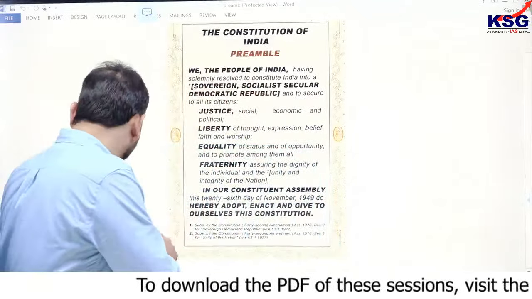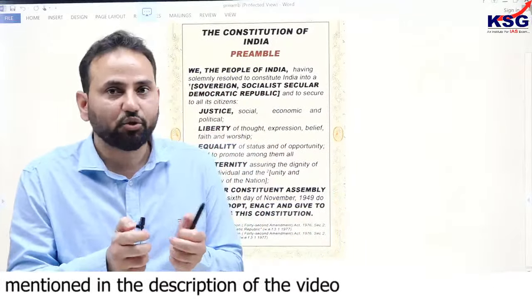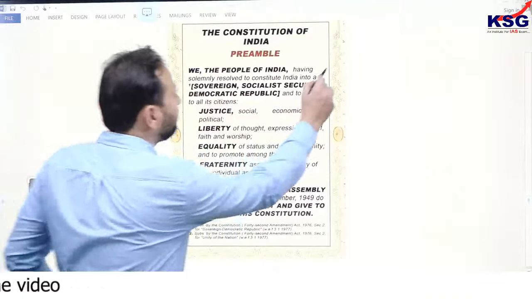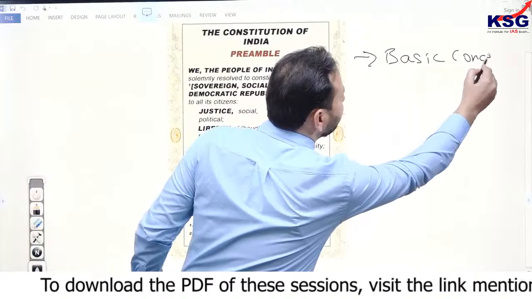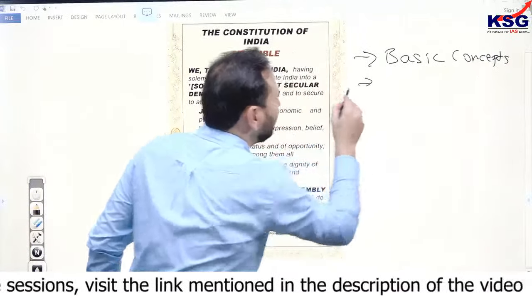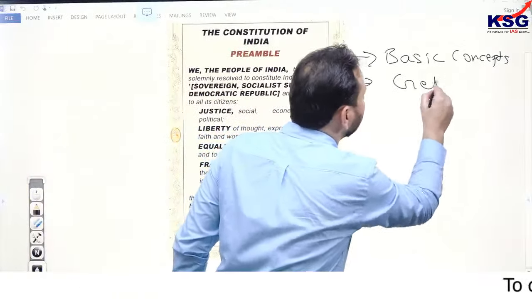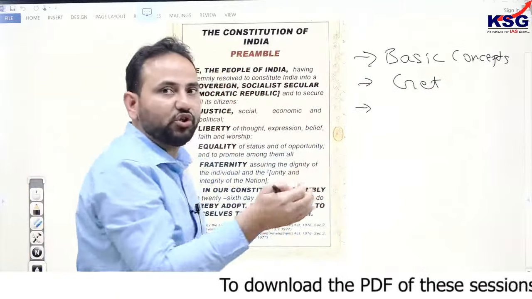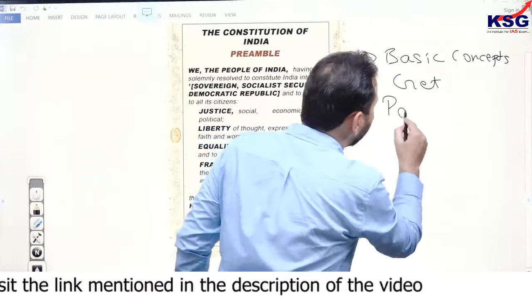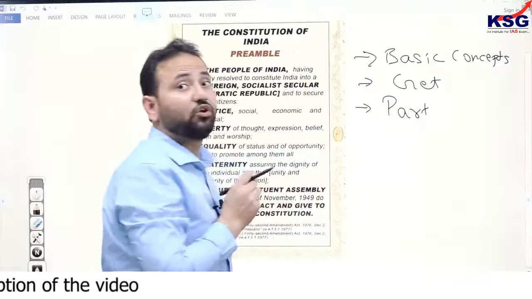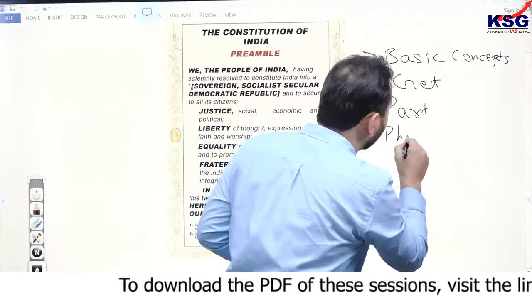But before starting with the questions, I would first like to show you the themes from where questions are being asked. They can ask questions on basic concepts, that is the terminologies mentioned in this. They can also ask with reference to what we get from this preamble. They can ask how this preamble became a part of the Constitution, that is whether it is a part of the Constitution or not. They can also ask the philosophies associated with this preamble.